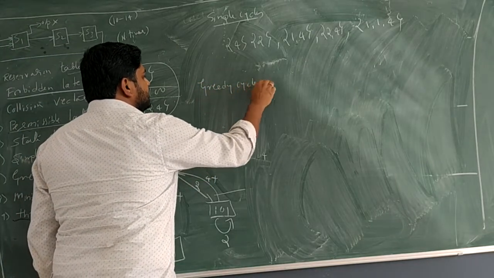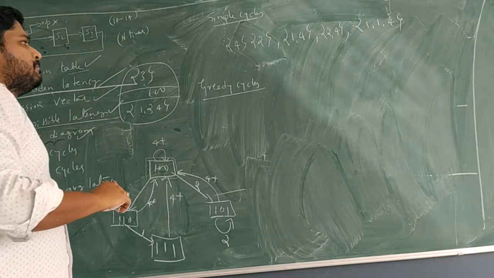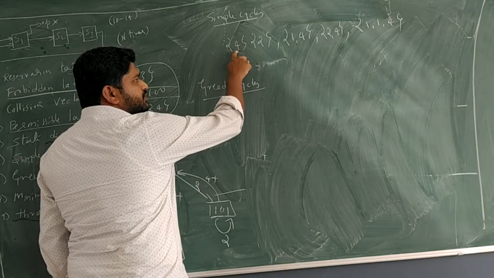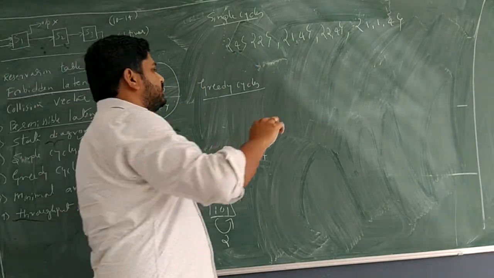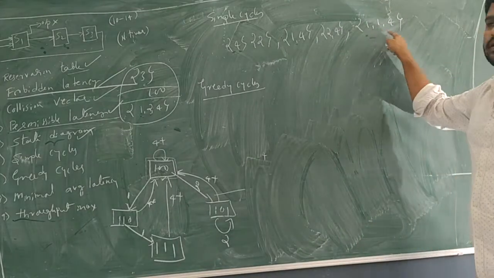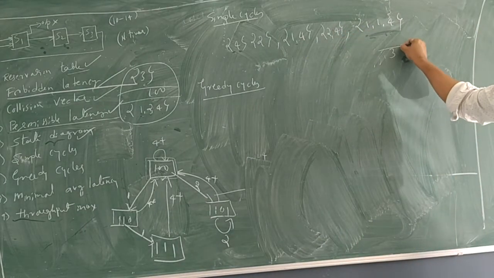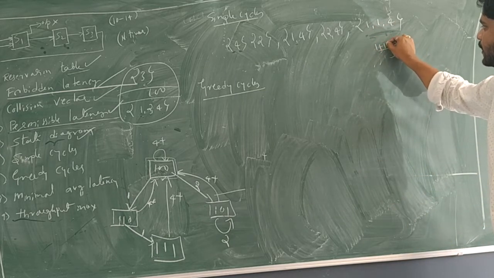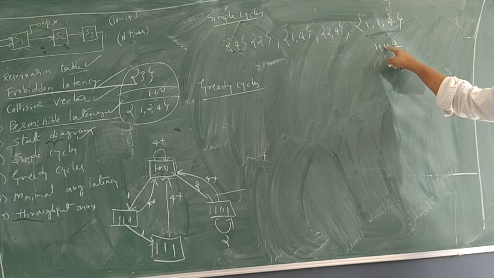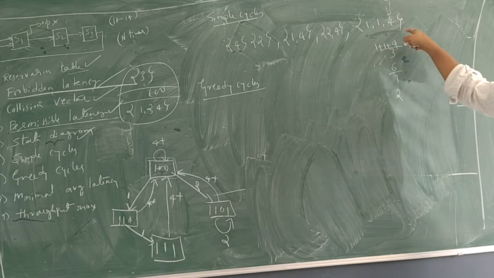Greedy cycles. How to calculate greedy cycles: add the symbols divided by the number of symbols. Here only I will do, then you can easily get it. How many symbols are here? 3. Hence the denominator is 3. What is the numerator? 1 plus 1 plus 4. So 1 plus 1 plus 4 is equal to 6, divided by 3, which is 2.